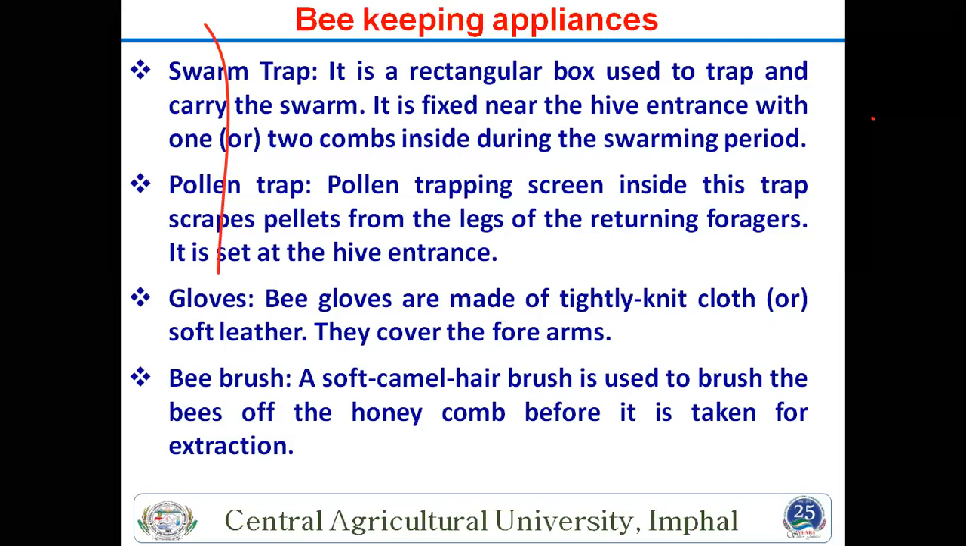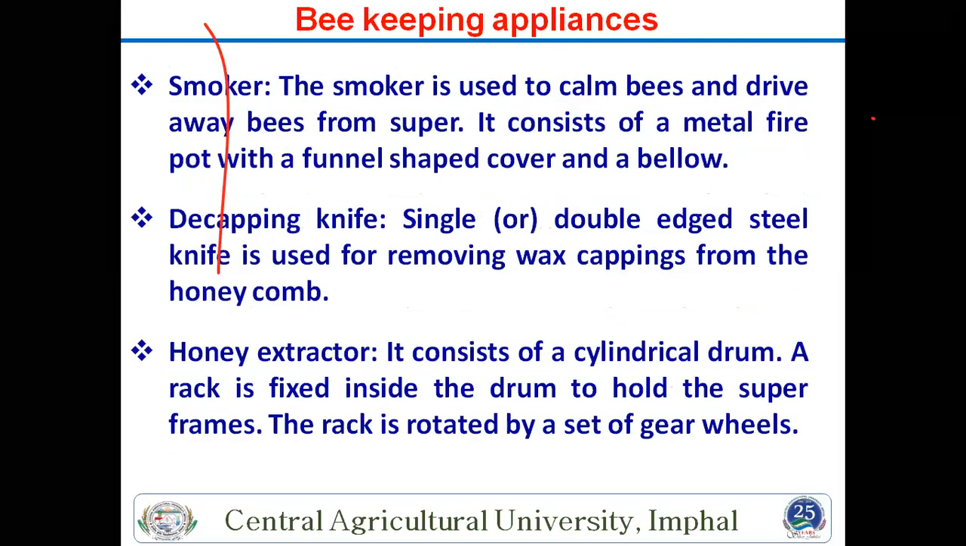Then gloves are also required, and a bee brush is also required. This is common. A smoker is also required when you start extracting honey. When you remove a frame, the workers and others are removed from the frame by the smoker. Decapping knife, we have already told you, before you extract honey, you decap the wax available on the frame. Because if you do not open the cells, the honey will not come out for extracting.